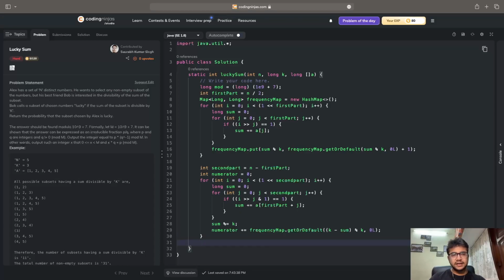Now I have to decrease the numerator by 1 so that I can remove the count of the empty set, because there can be a lot of sets, right?